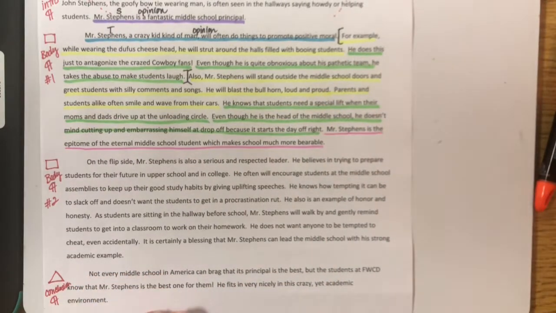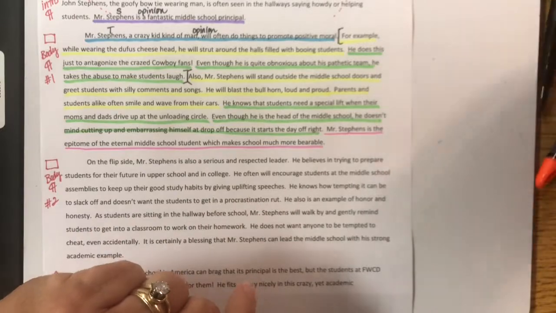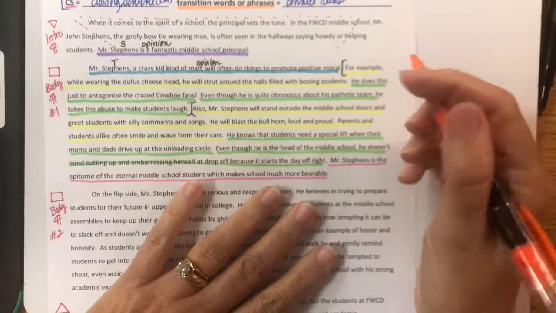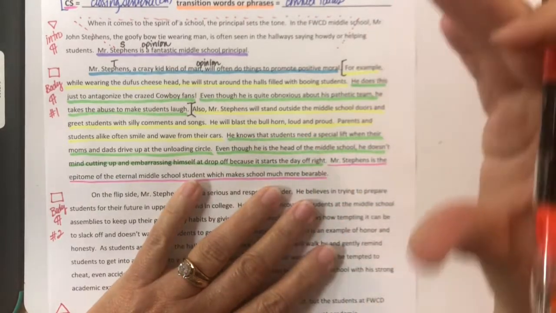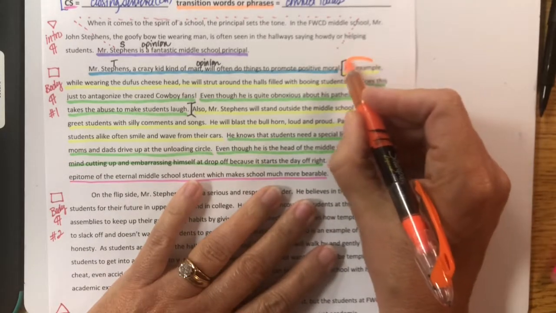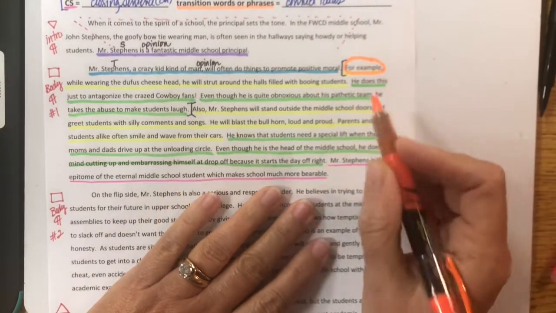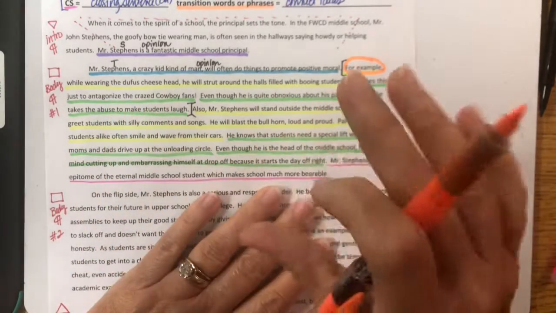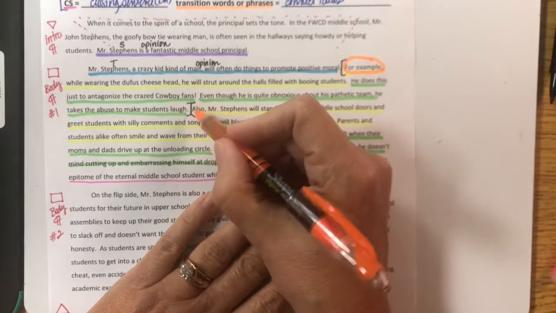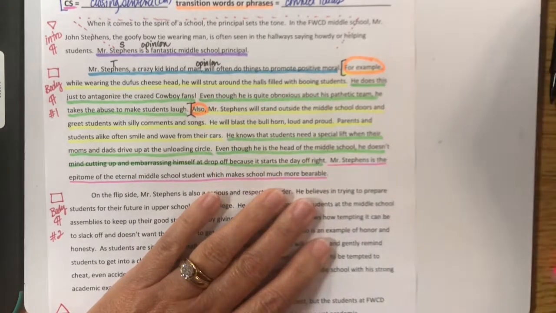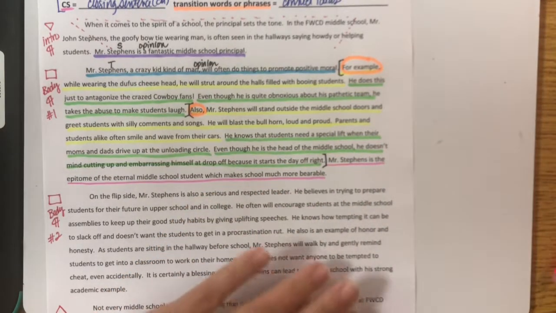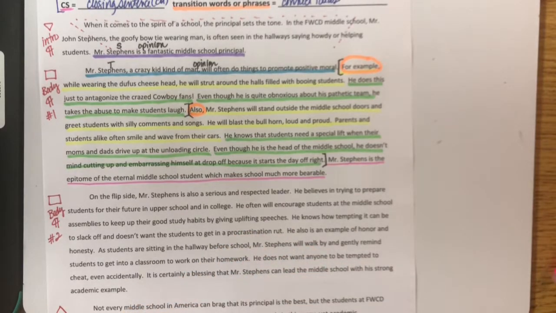Okay, let's make a few notes here. First of all, I want you to notice I tried to connect some of my ideas in this paragraph with words that would signal when a chunk was about to begin. Here's one. Circle it. For example, while wearing the doofus cheesehead, I'm jumping into my first concrete detail there. Here is the second one that starts the second chunk. I think that's nice. Oh, you know what we forgot to do? This is where the second chunk ends. Let's put brackets around it.